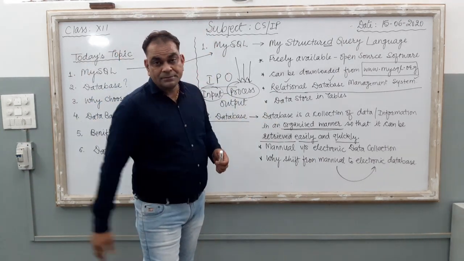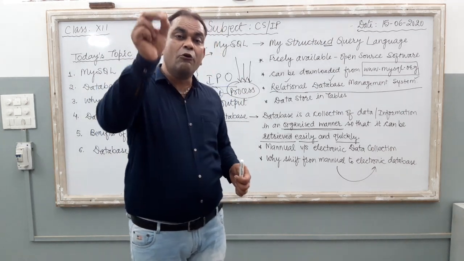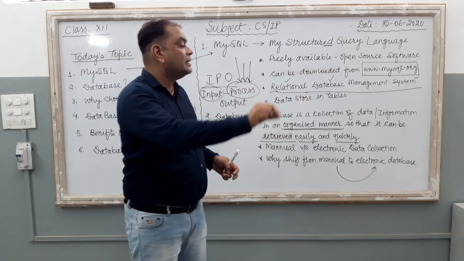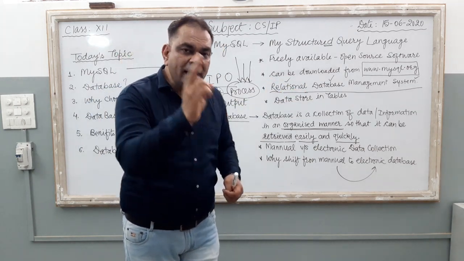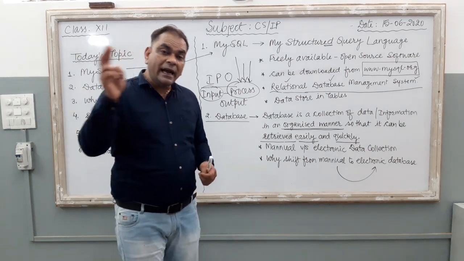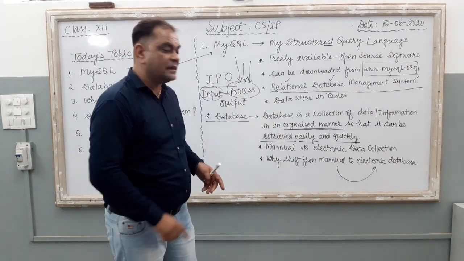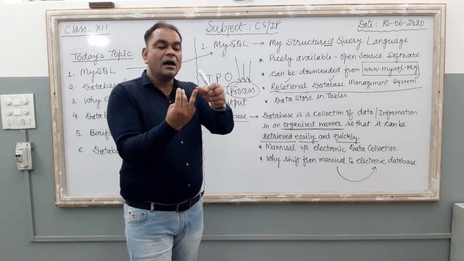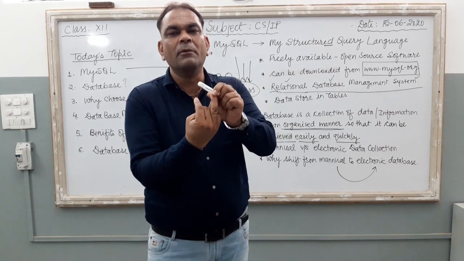The second thing, you require a specific software in which you are going to store the particular data. So a computer is required, software is also required, and the third one: now the computer is here, the software is also installed in your PC. Now the third one, a computer skilled person, a user, or we can say an employee, is required.